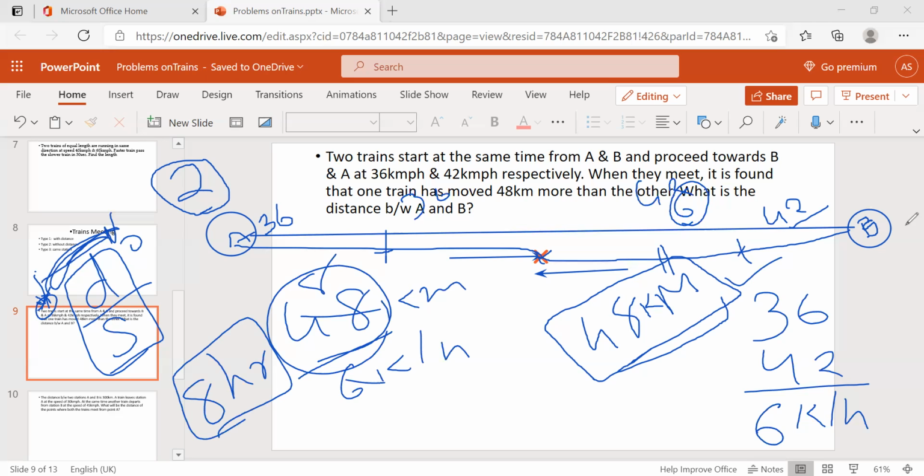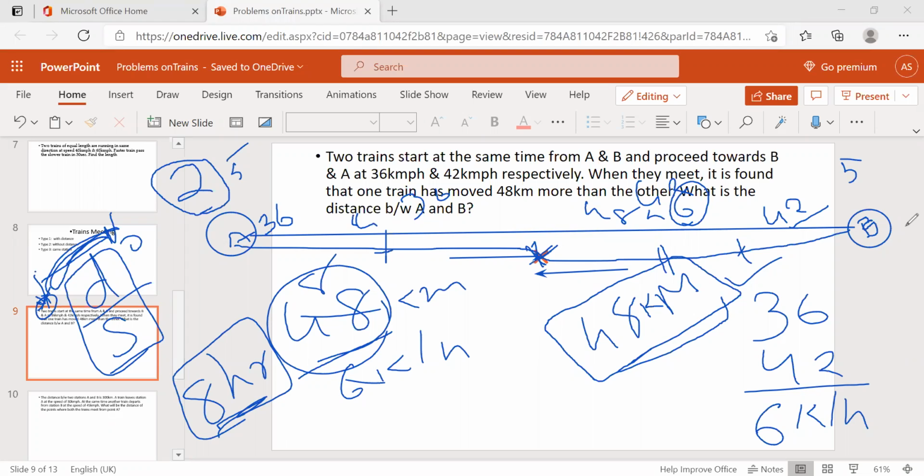If both started at 5 a.m., then after 8 hours they meet at that point, with one train having gone 48 kilometers more.